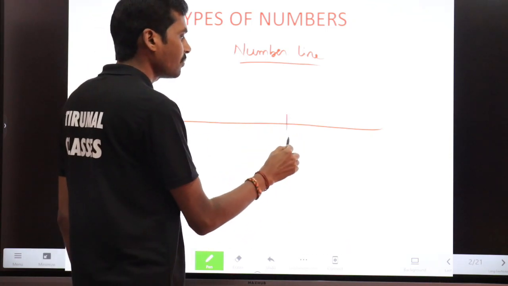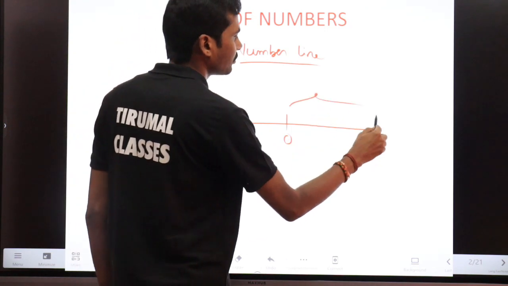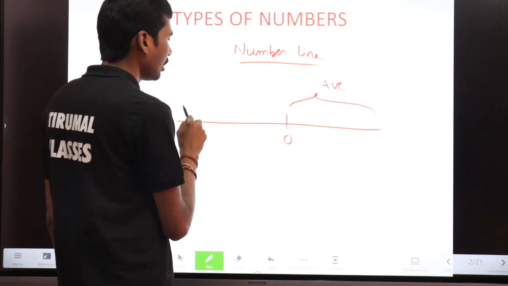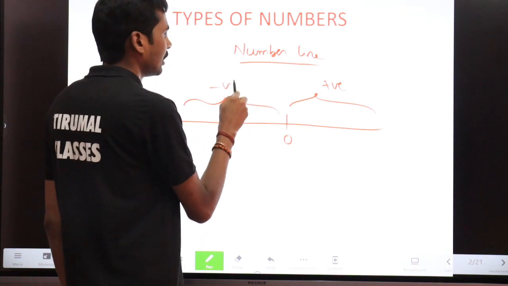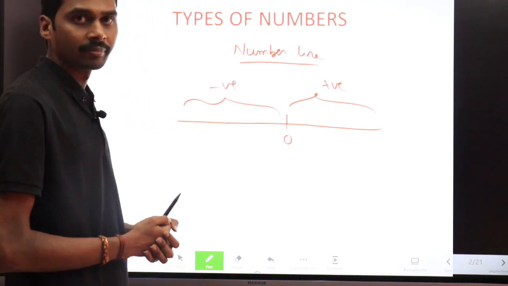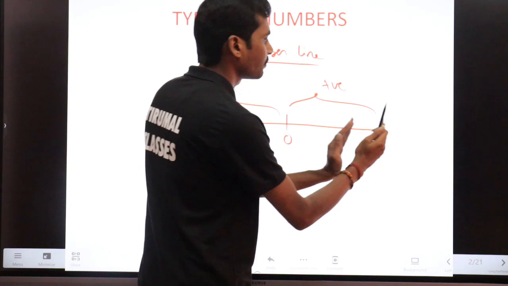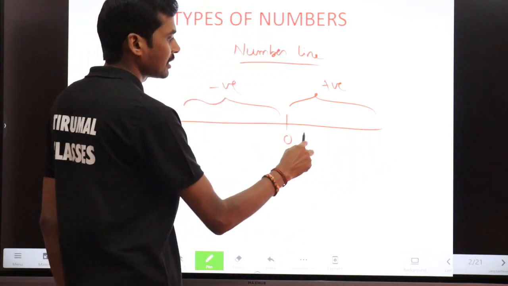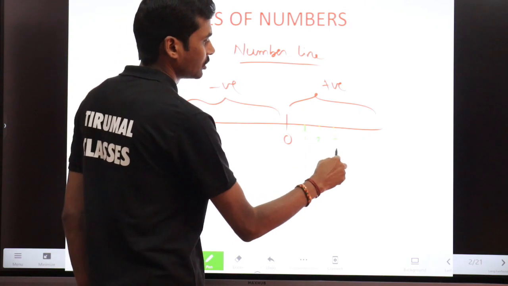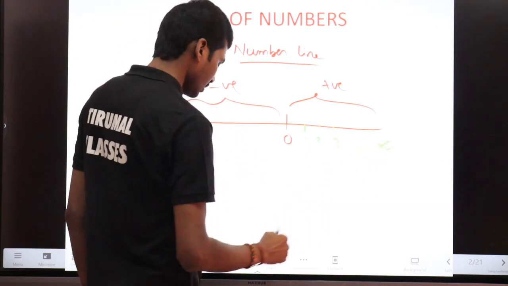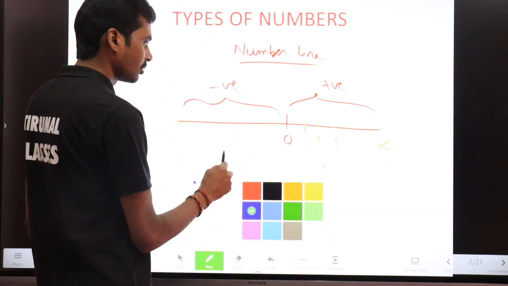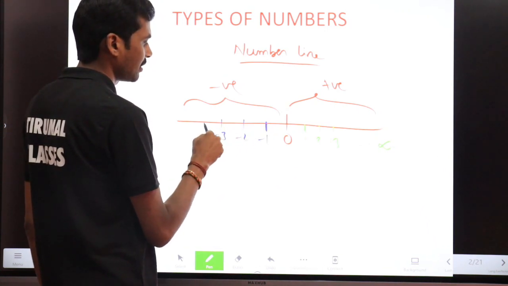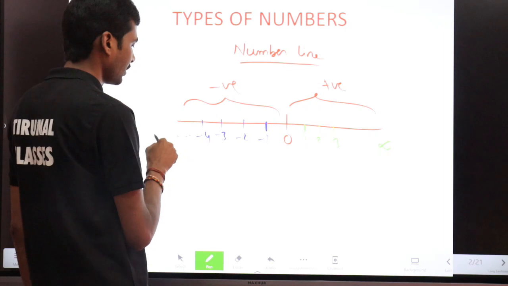Starting from 0, all the numbers on the right side are positive numbers. All the numbers on the left side are called negative numbers. So you can write the numbers as 1, 2, 3 and so on up to infinity, and on the other side -1, -2, -3, -4 up to minus infinity.